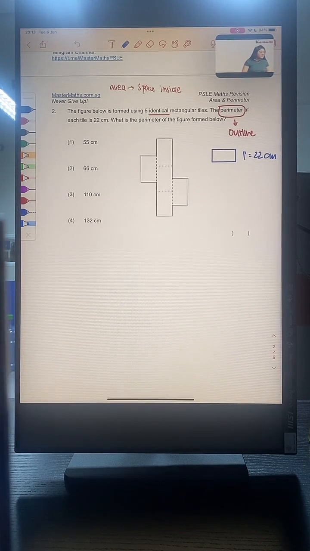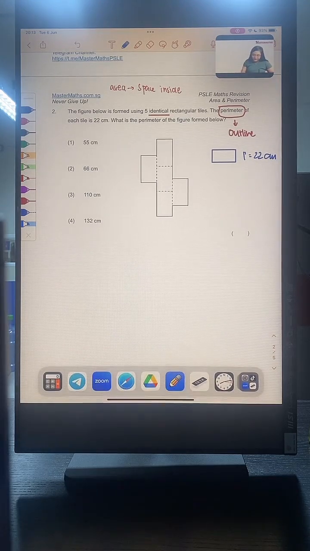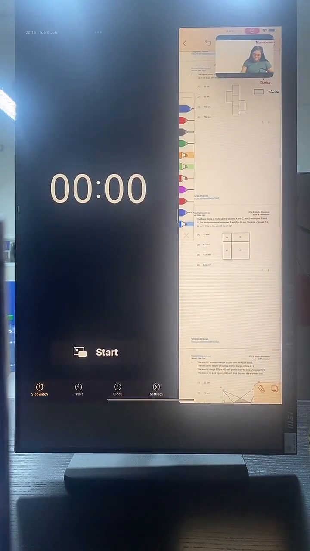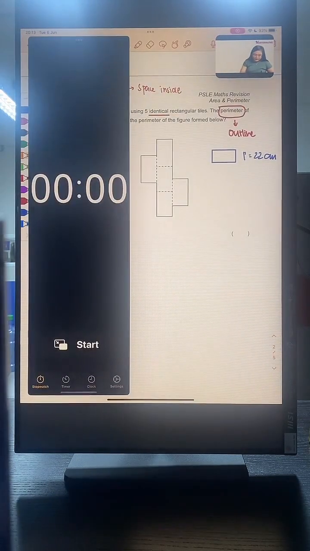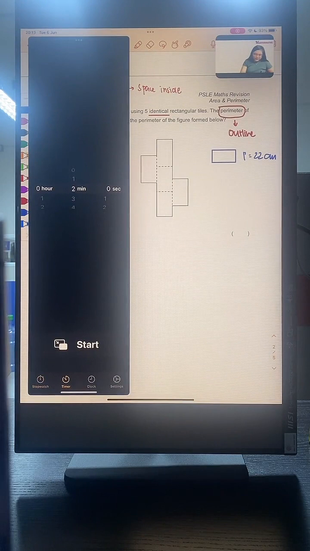How do we solve this question? Any ideas? Okay, can I give all of you about 2 minutes to think about this? Let me pull out my timer.